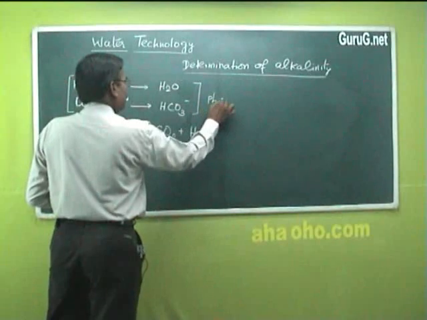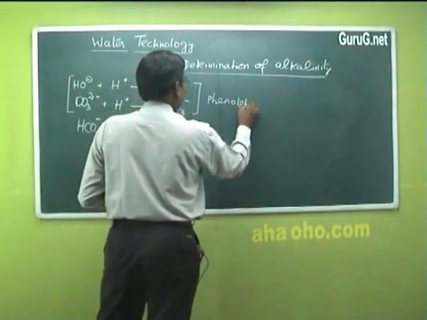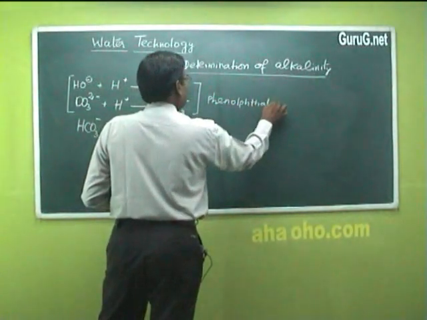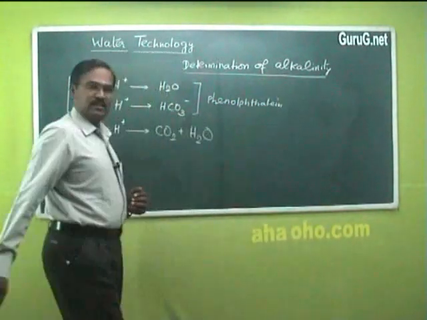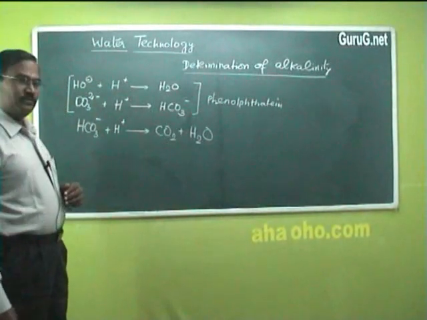For any titration, the choice of indicator is important, and according to the strength of acid and base, we can choose an indicator.